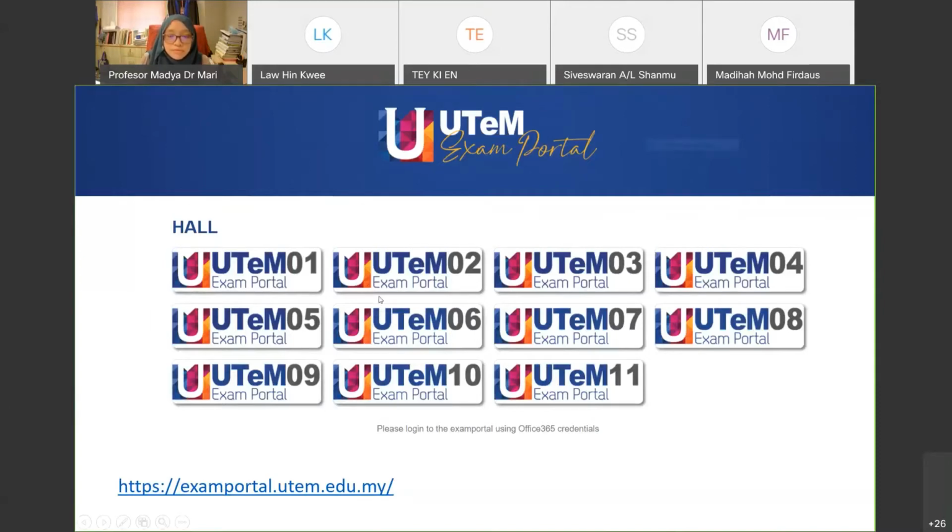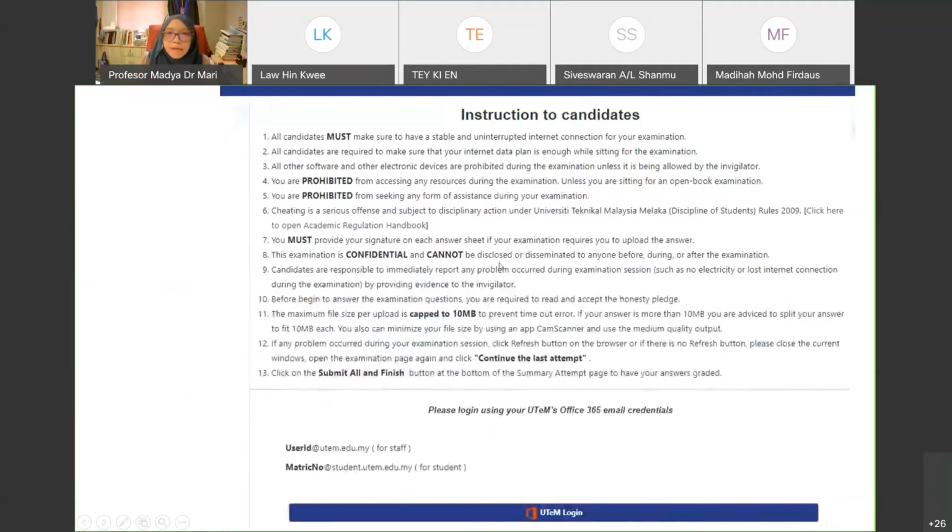For my subject, your subject, which is BEKM2342, you are going to enter UTEM hall 1, UTEM 01. When you enter that, you will see an instruction to candidates. This is what I mentioned just now.